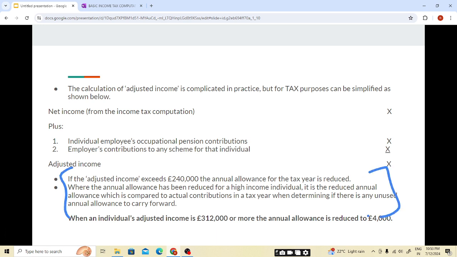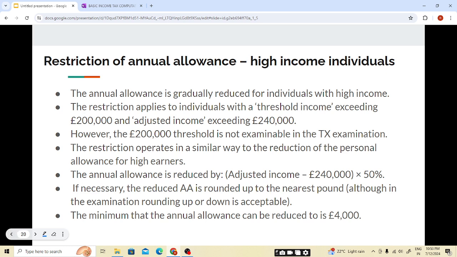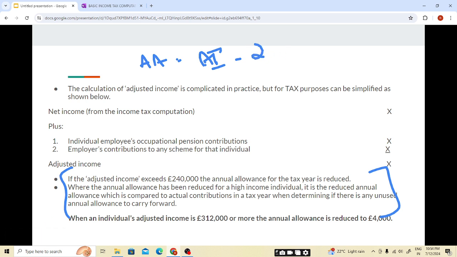Now we will be seeing by what amount the annual allowance will get reduced. So the annual allowance will get reduced by AI minus 240,000, students. Adjusted income minus 240. The limit for ANI was 100,000, here it is 240.